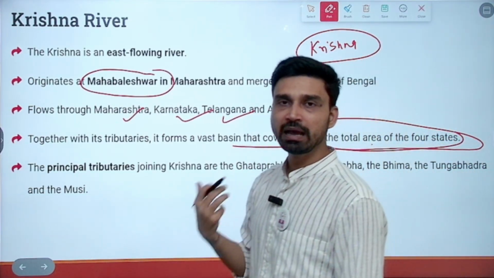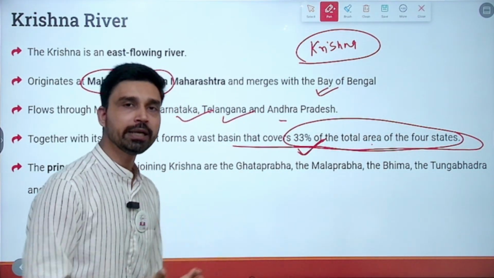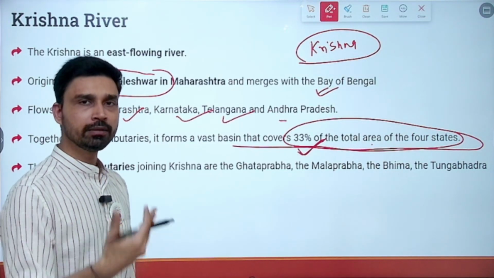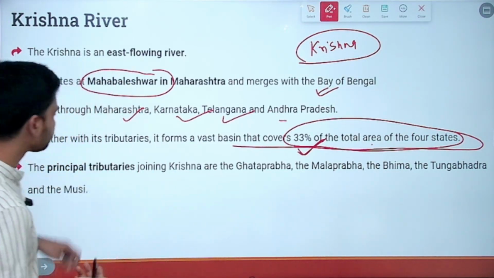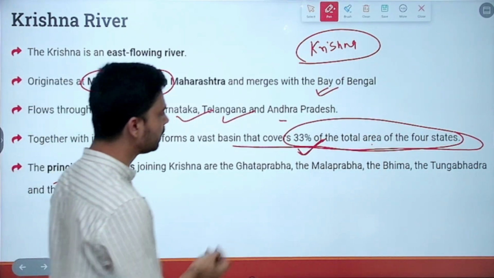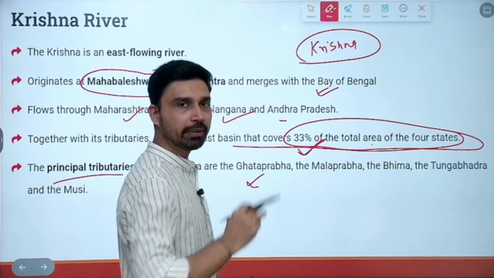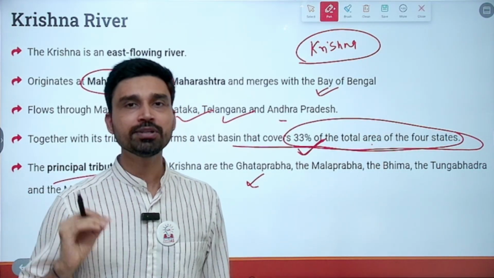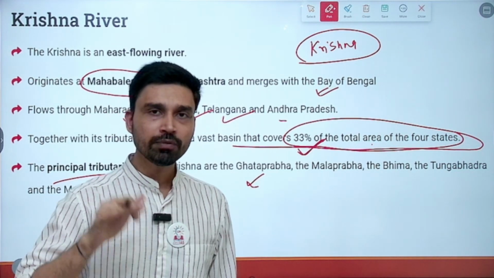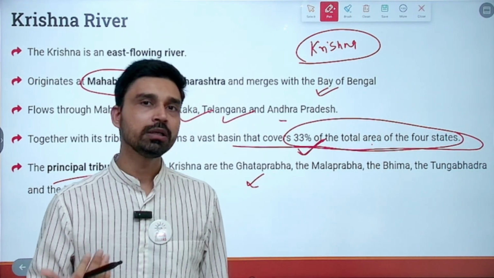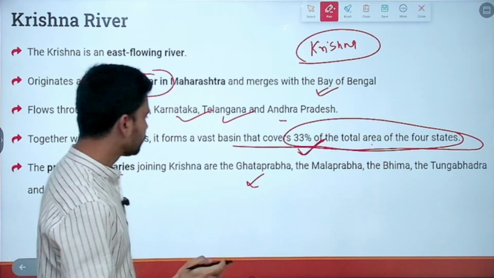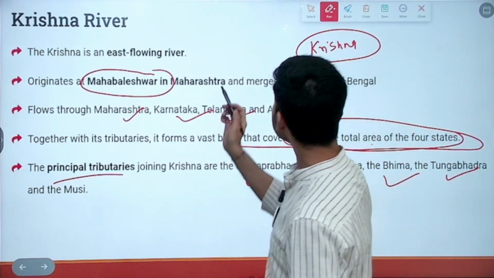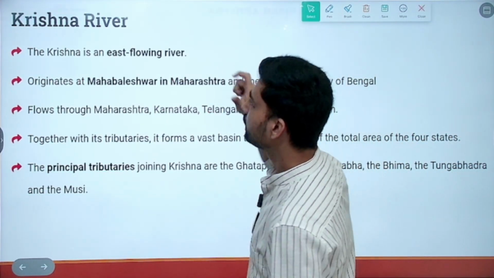Several of these states have a running dispute about the water sharing of the Krishna river. Many of the states have also put their perspective and petition in the Supreme Court of India as well. The principal tributaries that join Krishna, if you look at the names, that is what you have to keep in mind. In UPSC Prelims, you will frequently see questions where several rivers are given in the options, and you have to pick which of the given rivers are or are not the tributaries of a said river. So Ghataprabha River, Malaprabha River, Bhima, Tungabhadra, these are the tributaries of river Krishna.